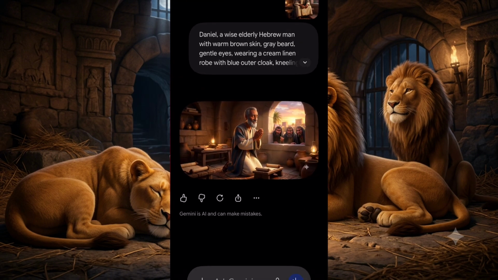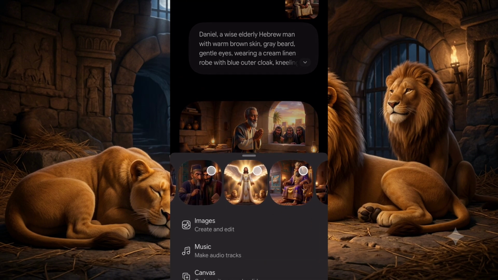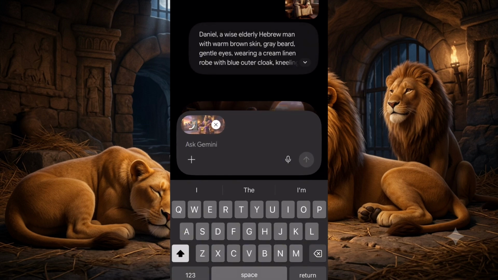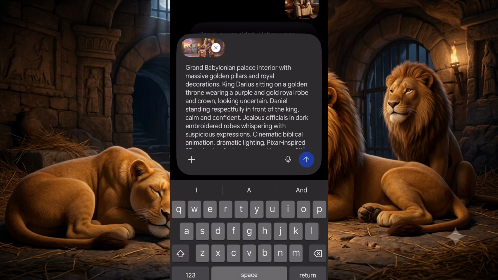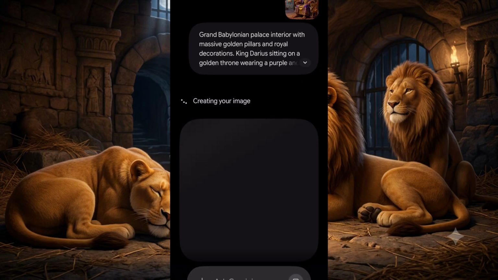Okay, so now we are going to click on this plus button again, then we are going to look for what that particular scene is talking about. You can see that it's talking about the king. Now this is the picture of the king, which is the main character prompt of the king. Now we are going to paste that and let's wait for it to generate it. So this is how you are going to generate all your scenes with the main characters that you have generated before, and it's going to be consistent. So I'm just going to do all of this off screen record.